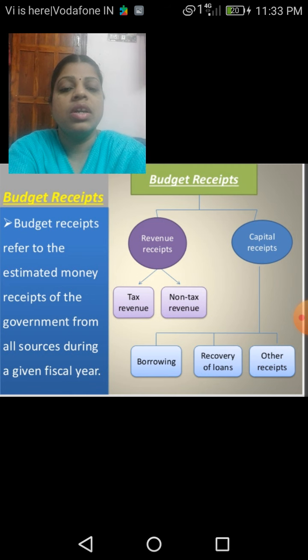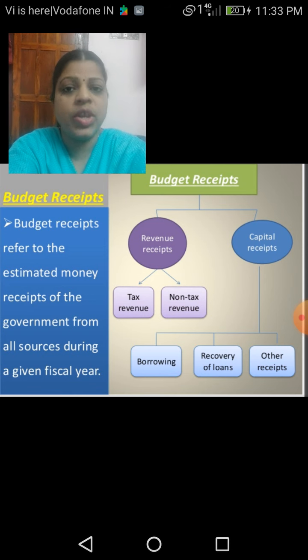Children, I hope it's clear for you. What are the budget receipts? They are divided into two, the revenue receipts as well as the capital receipts. And which are the different sources through which they earn the revenue? The tax revenue as well as the non-tax revenue. What are the capital receipts? What are the different sources? Through borrowing, recovery of loans, as well as other receipts. So this is the budget receipts.